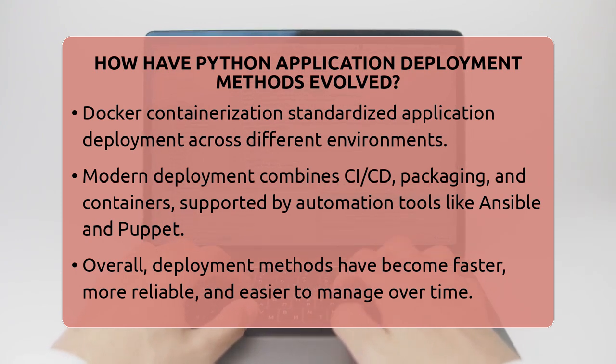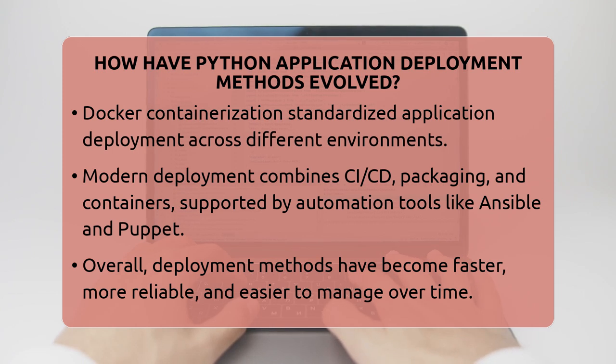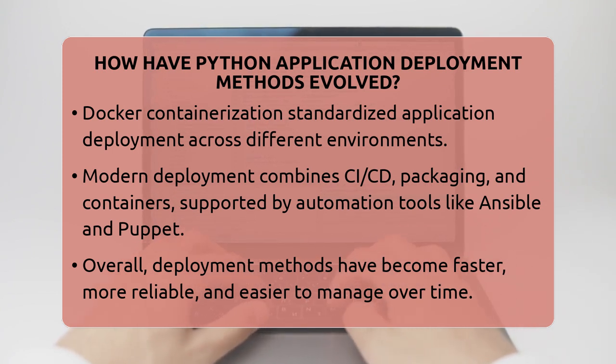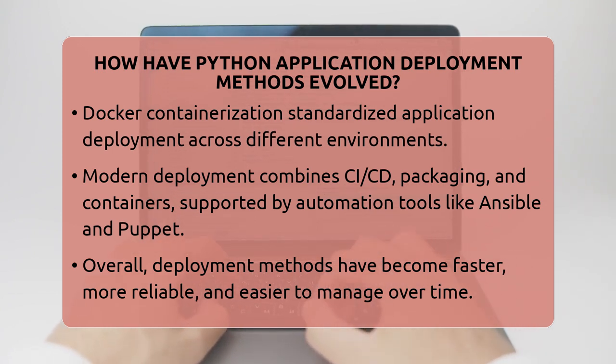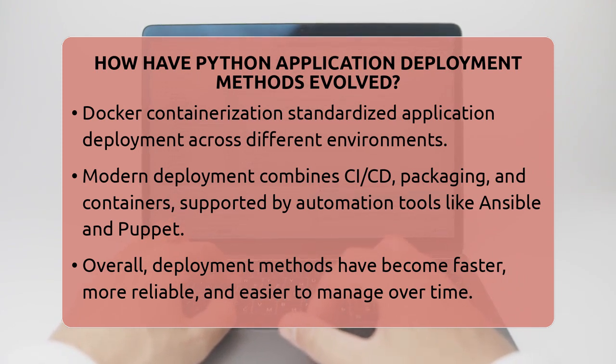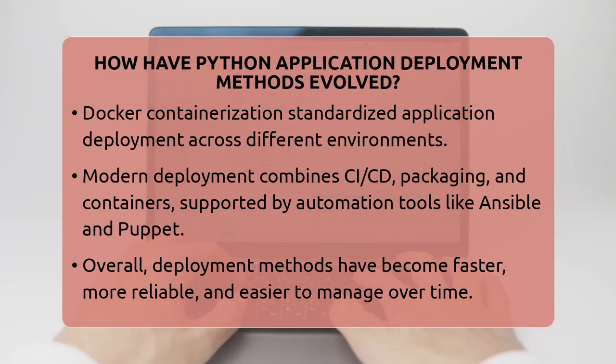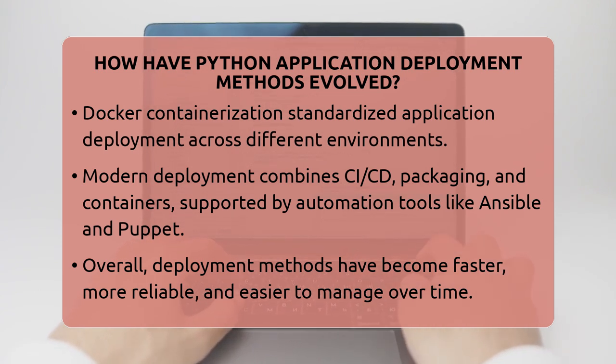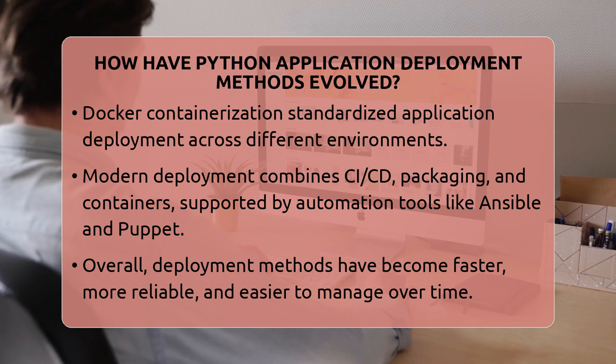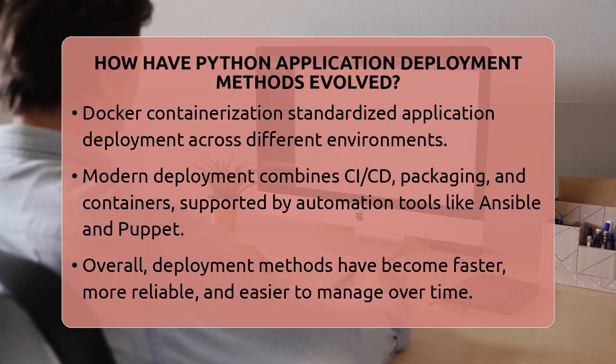Today, deployment often combines these methods. Developers use CI/CD pipelines to automate building and deploying, package their applications for distribution, and use containers to ensure consistency. Automation tools like Ansible, Salt, Chef, and Puppet help set up and manage servers efficiently. This evolution has made deploying Python applications faster, more reliable, and easier to manage, giving developers more time to focus on building great software.